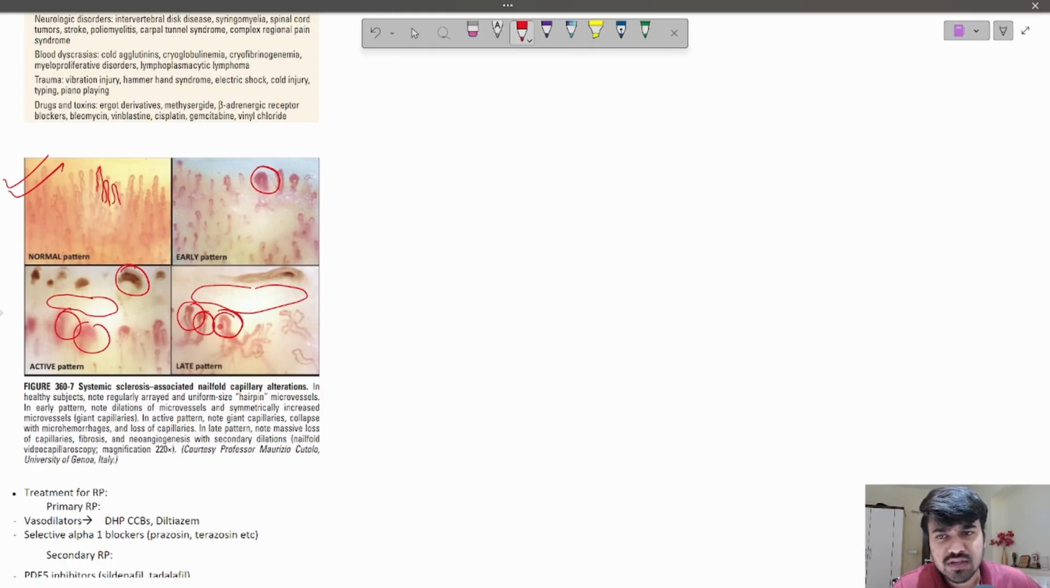This much specific detail is not required, just have a broad understanding. In the normal pattern we have hairpin-shaped blood vessel loops which are symmetrically placed parallel to each other, as compared to the early, active, or late patterns, which are the diseased patterns where the symmetry is lost and the blood vessels may be dilated and even collapsed with microhemorrhages. So a question can be asked directly from this diagram, so have an understanding of this figure.